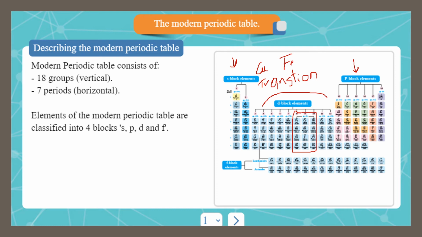In copper, the element could be monovalent or divalent, and in iron it could be divalent or trivalent. Below the table, there is the last block, which is the F block, and includes 2 types of elements, which are lanthanides and actinides.